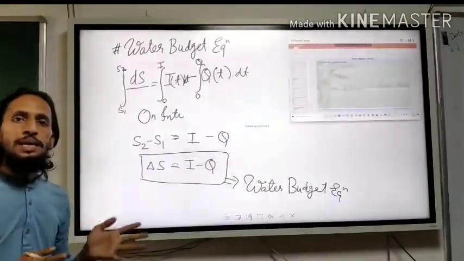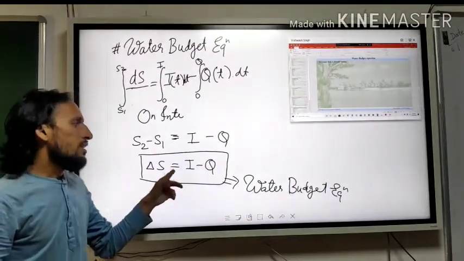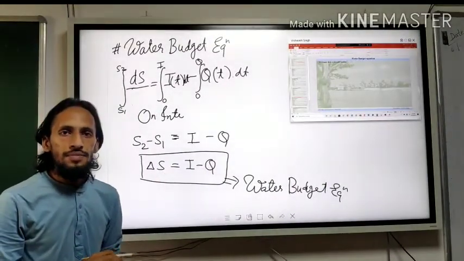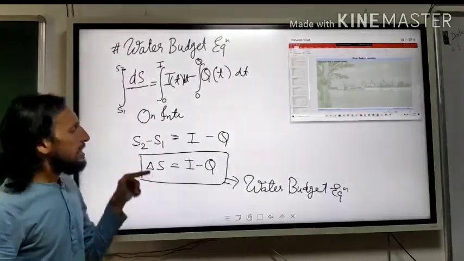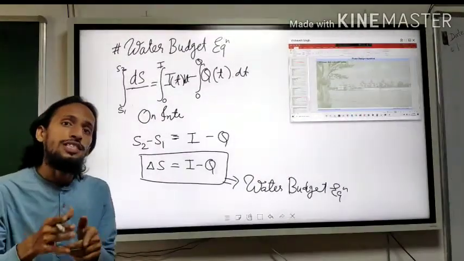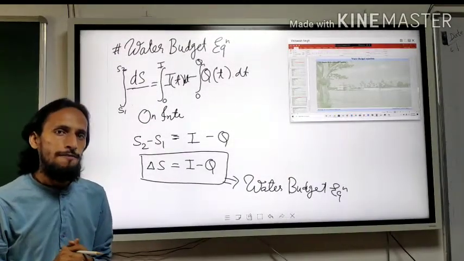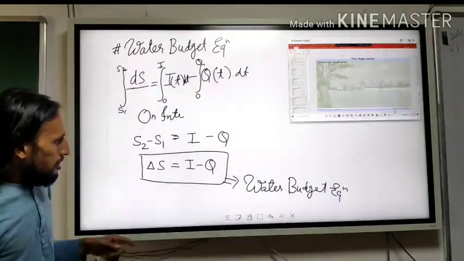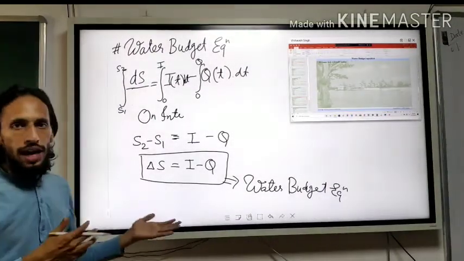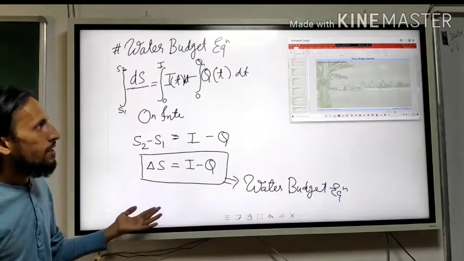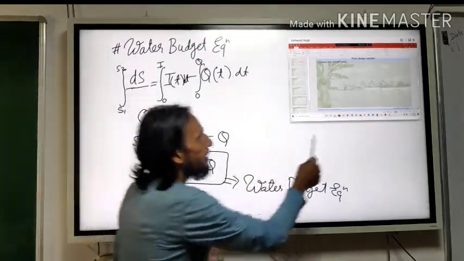This is the simple form of the continuity equation, but basically it is the simpler form of the Reynolds transport theorem. So I hope you have got this. Let's move ahead.